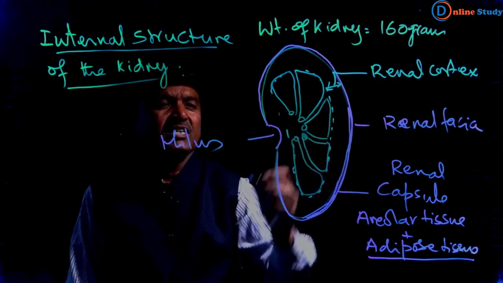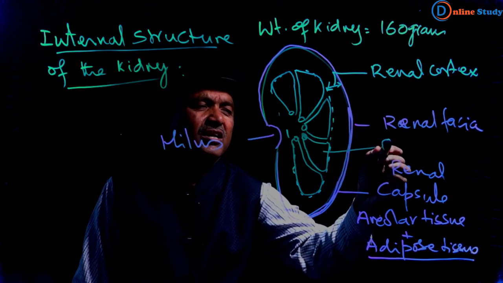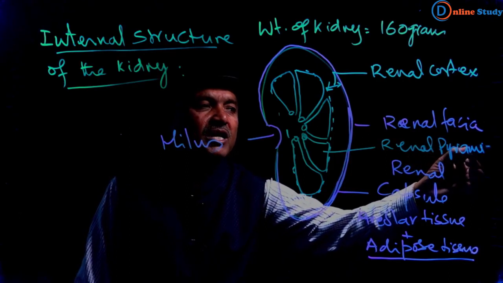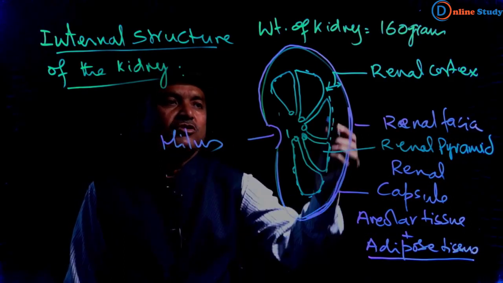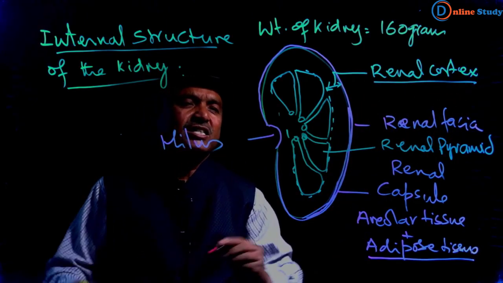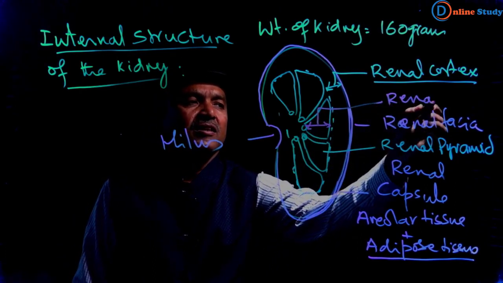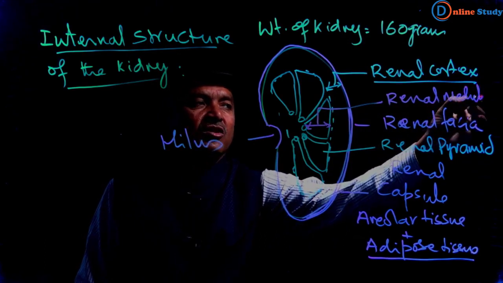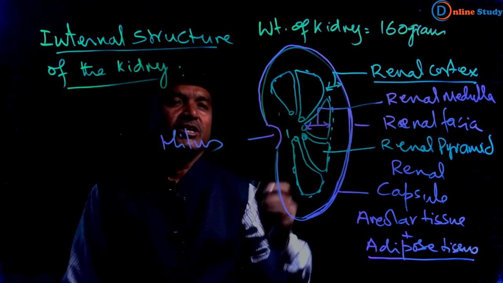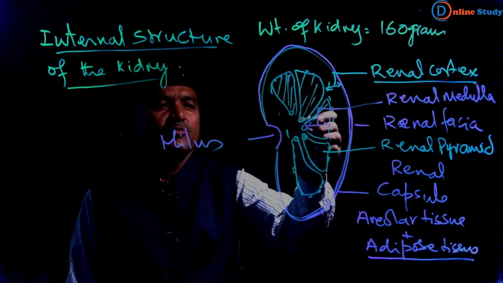This pyramid-like structure is called renal pyramid. The outer part is known as renal cortex, and the inner part is known as renal medulla. Renal medulla consists of renal pyramids. These structures are renal pyramids.